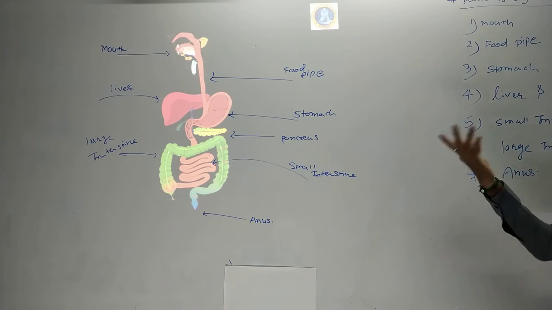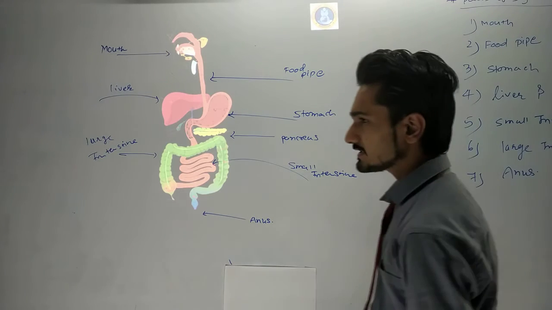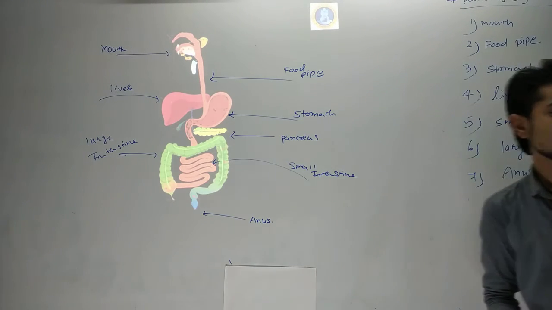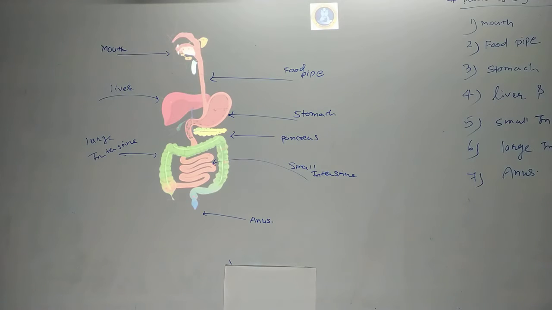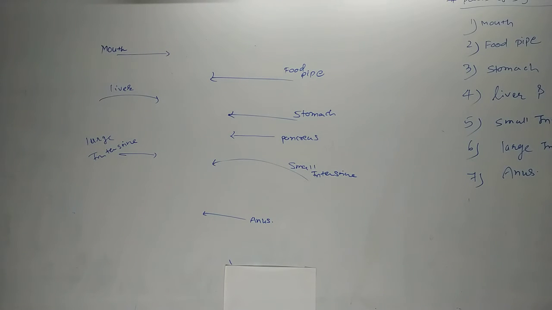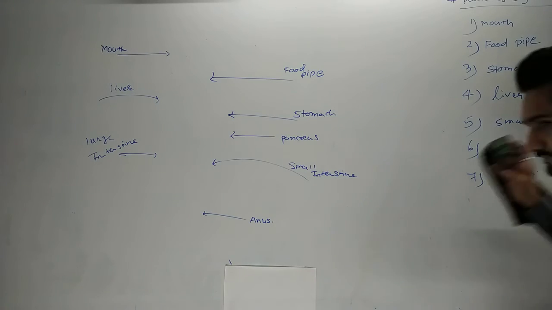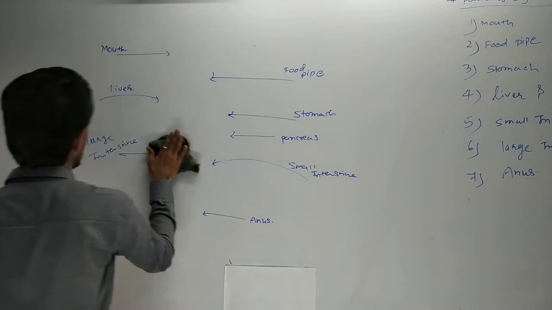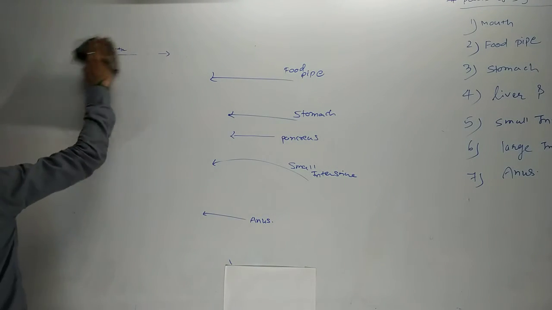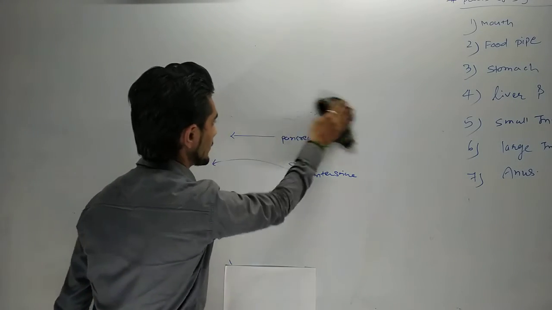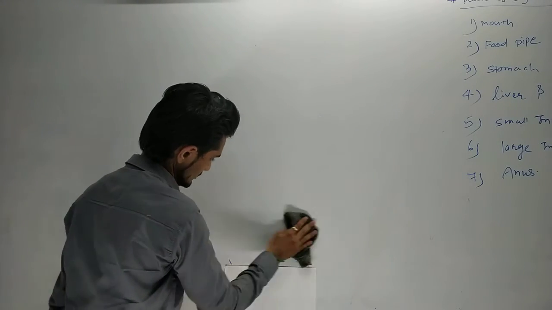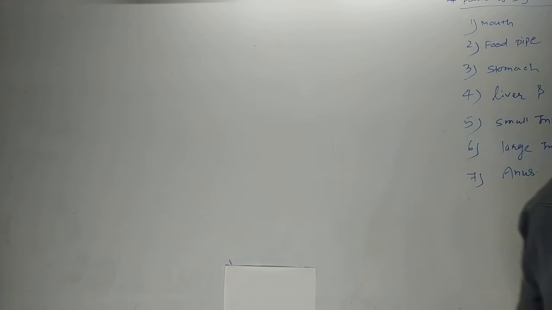Okay, now I am going to explain the 3 parts where digestion happens during the nutrition process in our multicellular organism. So the digestion begins in the mouth.